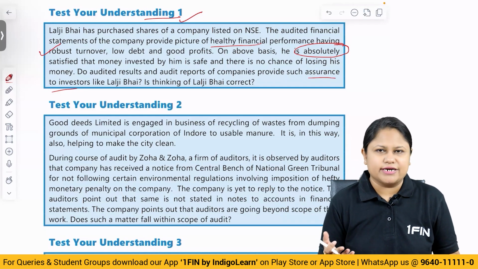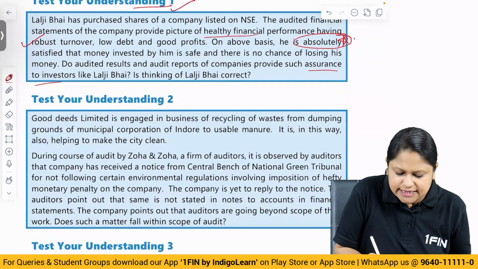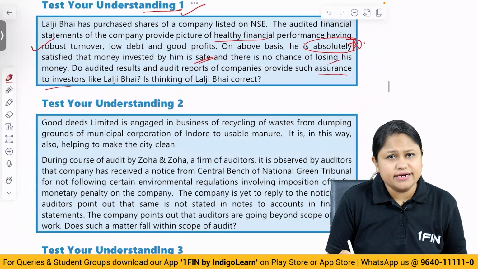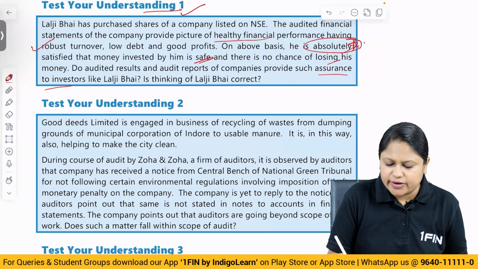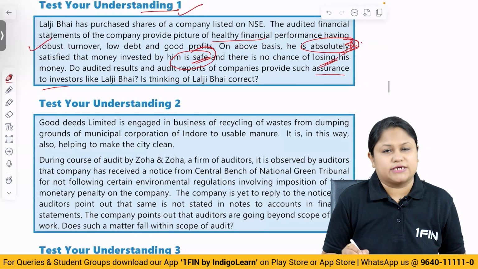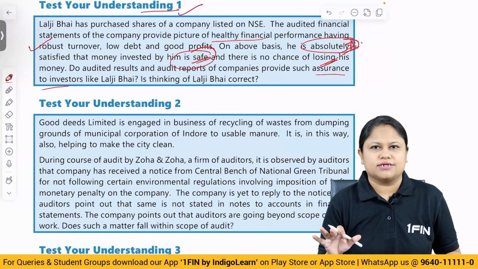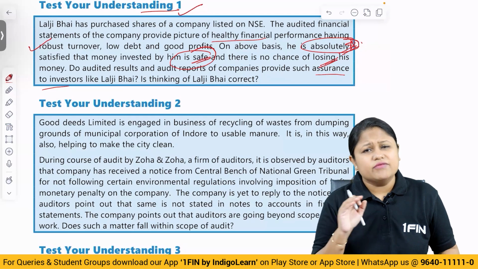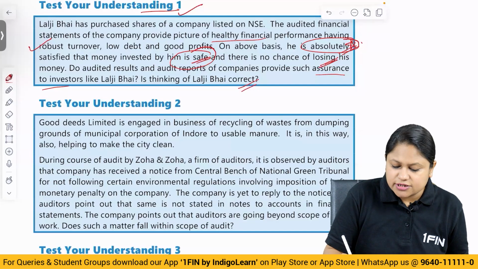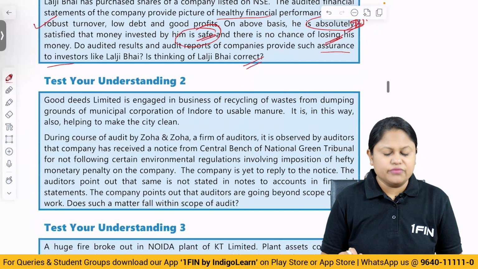Now, if we have done the objective of the audit in detail, these words here are the highlighters. He is telling that his money is completely safe and there is no chance of losing the money. Very obviously here we understand that audit, as per its very objective, does not provide absolute assurance, does not give you the confidence that your money is going to be 100% safe and there is no chance of losing. So the thinking of Lalji Bhai is incorrect because audit does not provide absolute assurance. Audit provides only reasonable assurance, which is a high level of assurance but does not give a guarantee. So his thinking is not correct because this word has to get replaced by reasonable assurance. Clear? Alright.